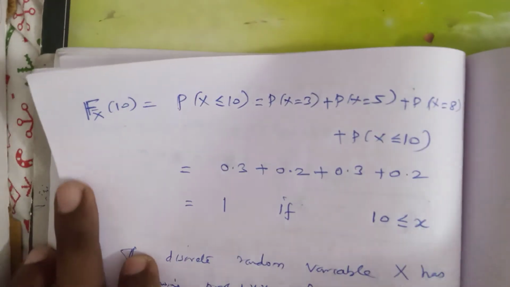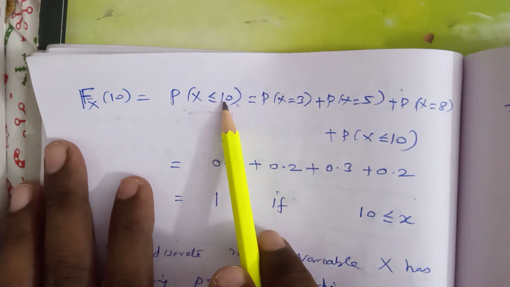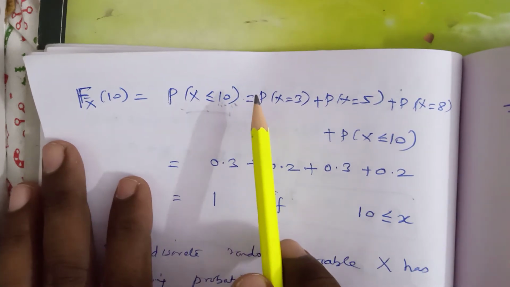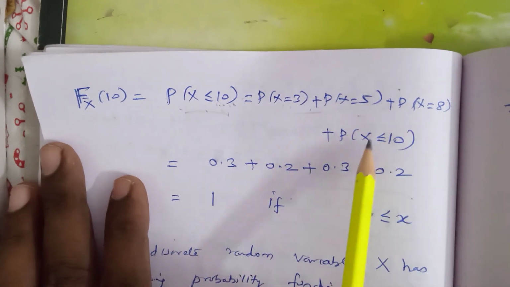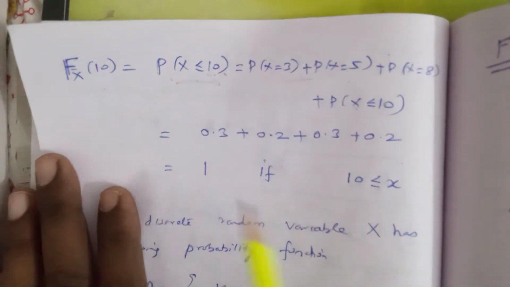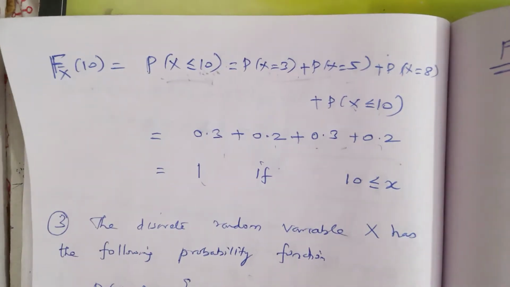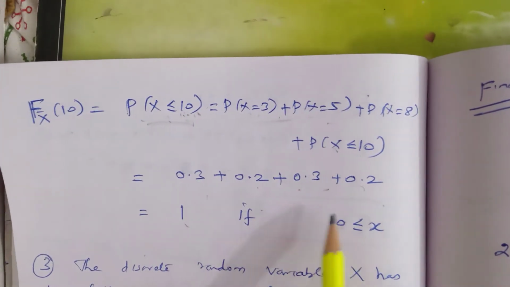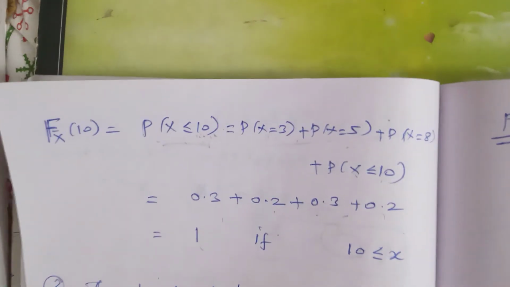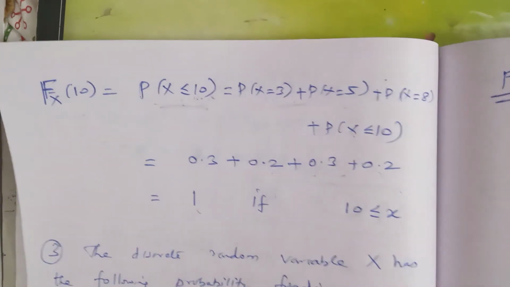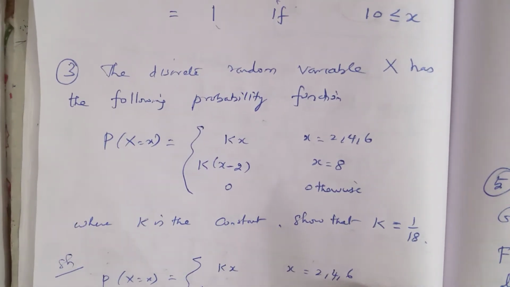Finally, F of 10 can be taken as the probability of x less than or equal to 10, the CDF. So we include 3, 5, 8 and 10. 10 is also included, so the corresponding values are 0.3, 0.2, 0.3, 0.2. Adding all the values equals 1. So for x greater than or equal to 10, it is 1. This is the final answer for this CDF. Let us move to problem number 3.